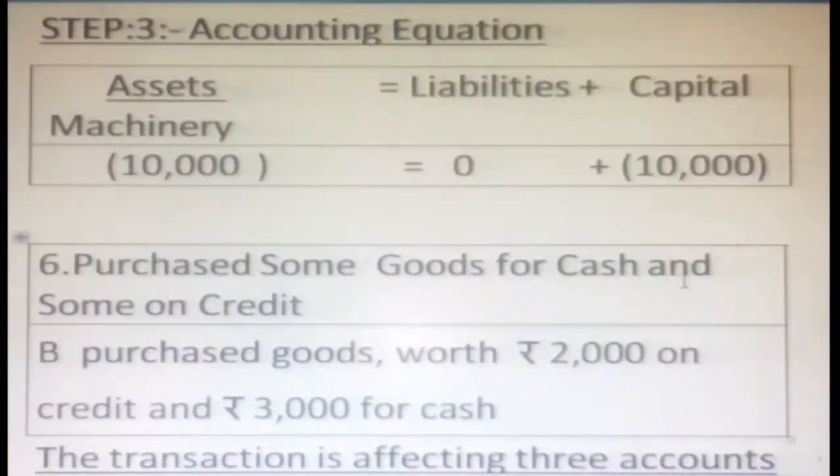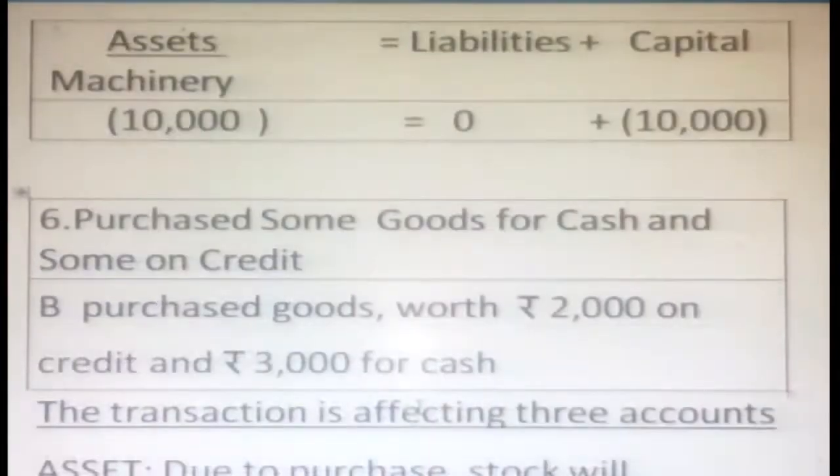Purchased some goods for cash and some on credit. So whenever there is a purchase, some of the goods we buy for cash and the other part we buy on credit. So two transactions are involved here: one is cash, one is credit. Okay, that's what. So we purchased goods worth 2,000 on credit and 3,000 for cash. So in total how much was purchased? They purchased 5,000 worth of goods. For 2,000 we are not paying immediately; we will pay later on. But 3,000 worth of cash we paid immediately. So 3,000 for cash, 2,000 on credit.